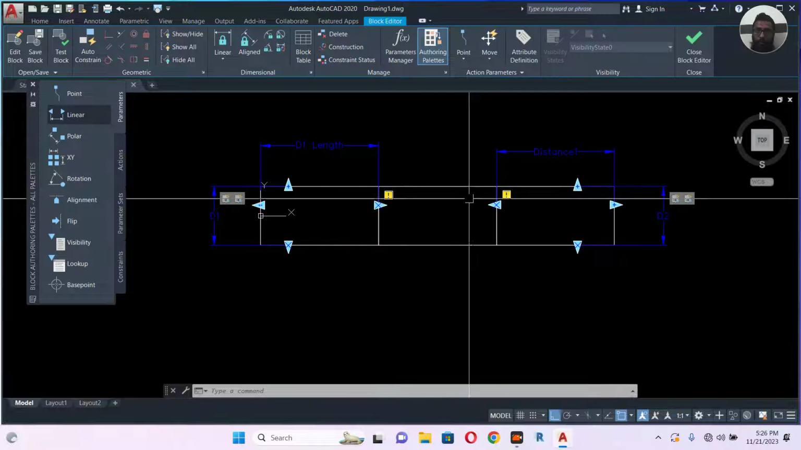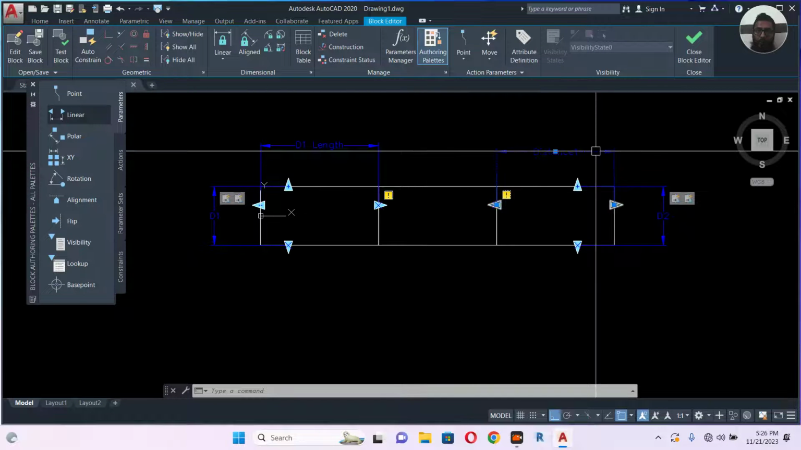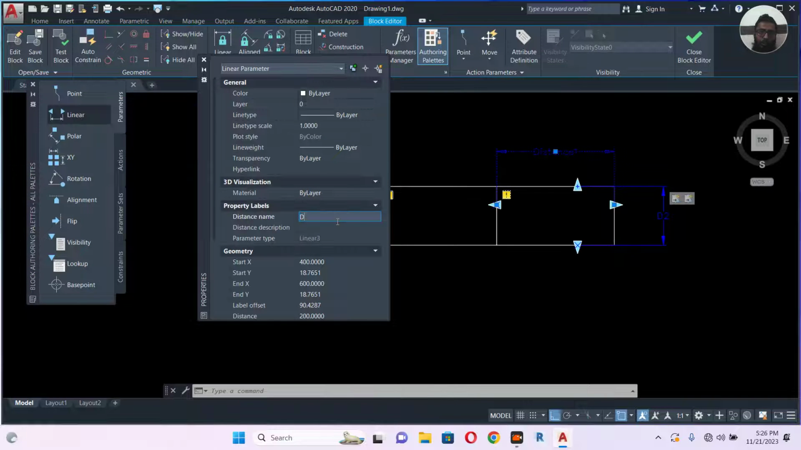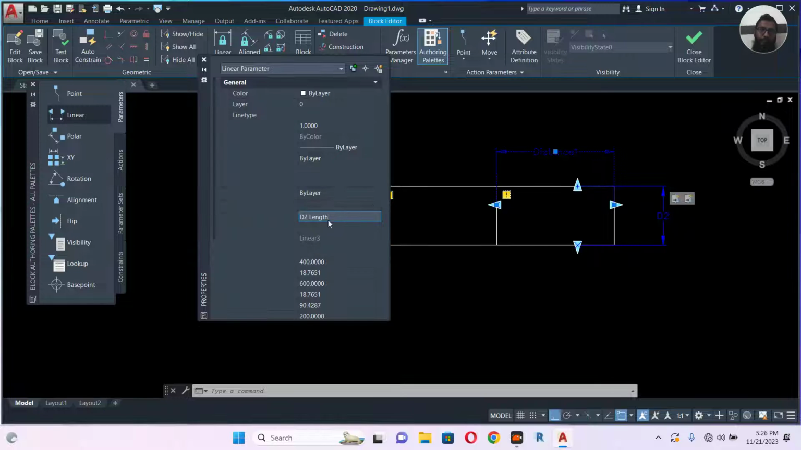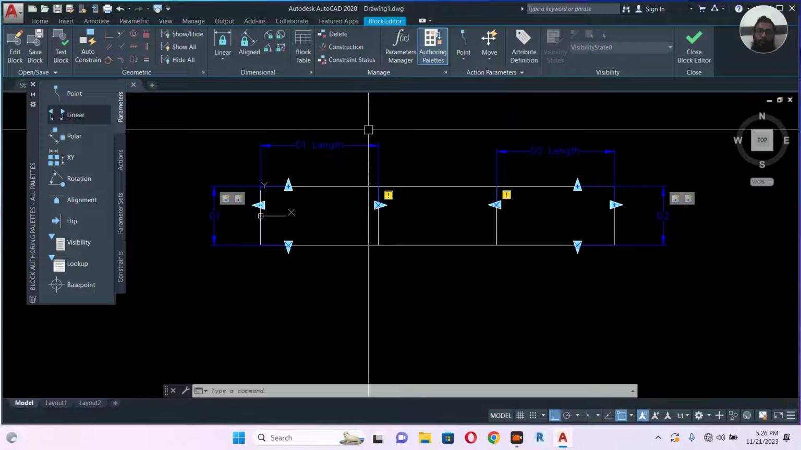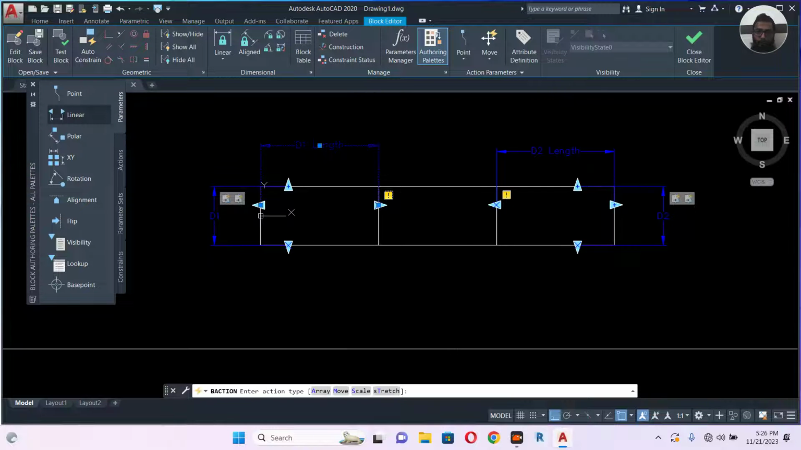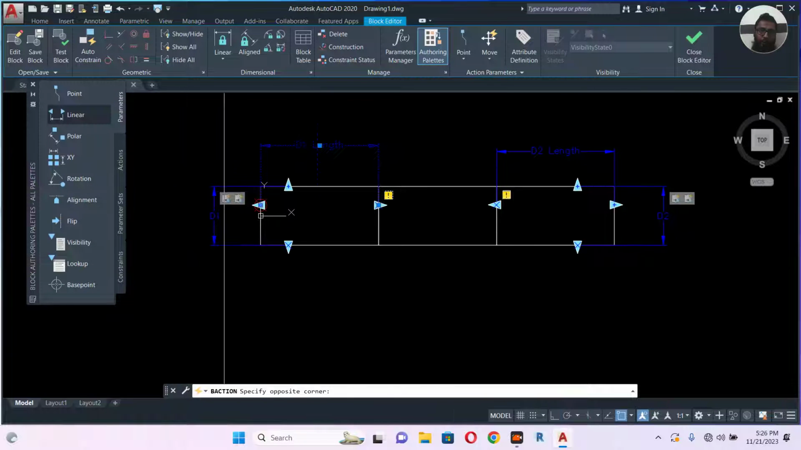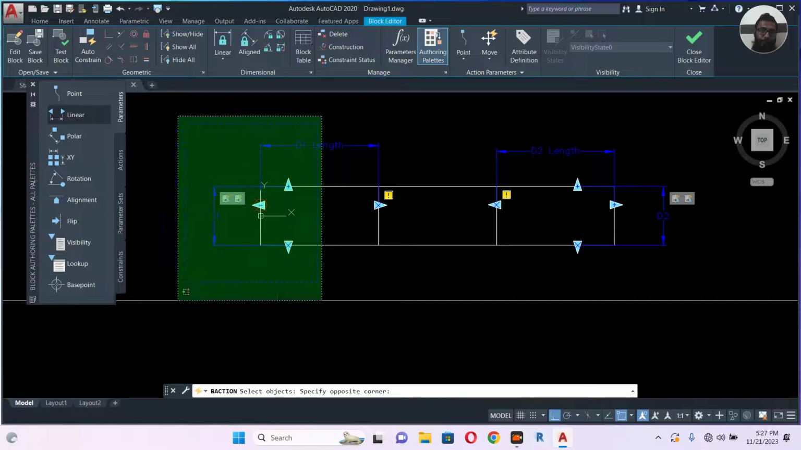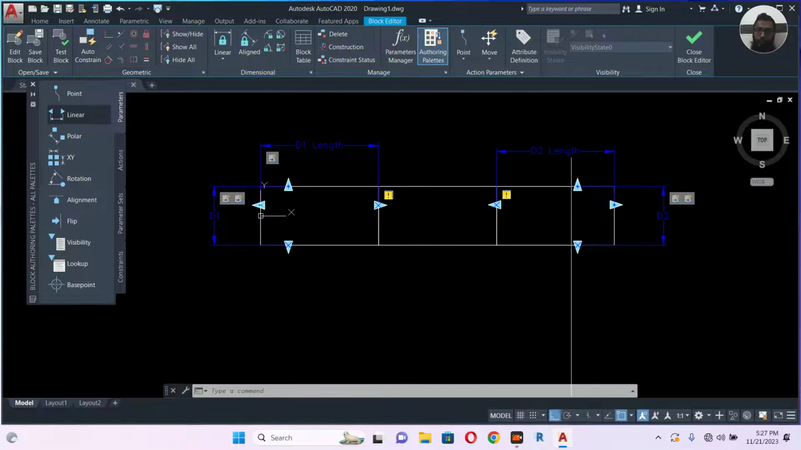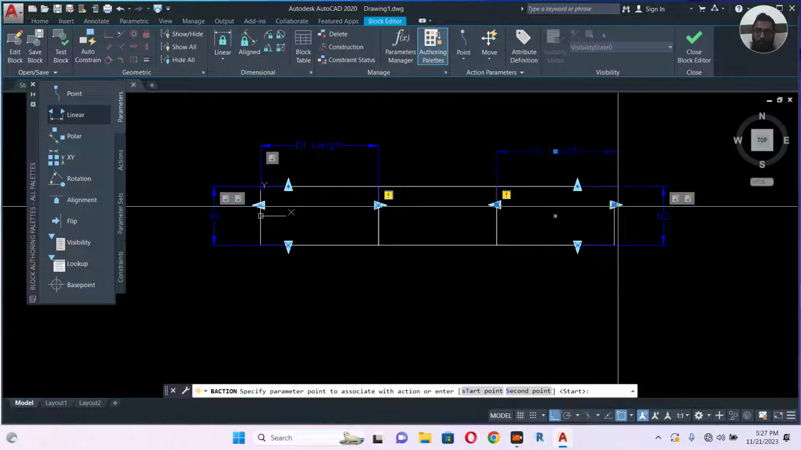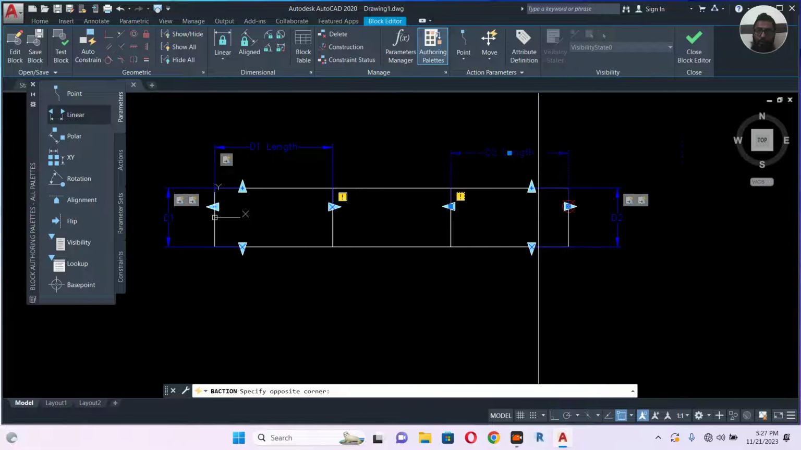And here we will do the same. So make sure the yellow are facing each other. Let's make D2 length. So double click this one, you can go again stretch. So this time here, select all, enter, and double click this and select stretch, and here and like this.